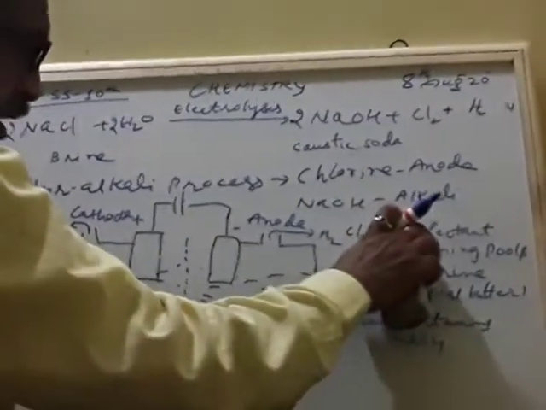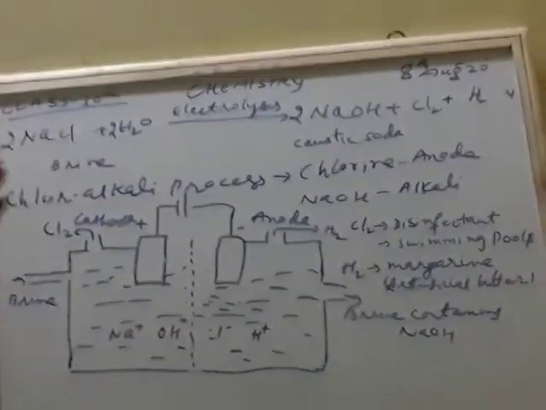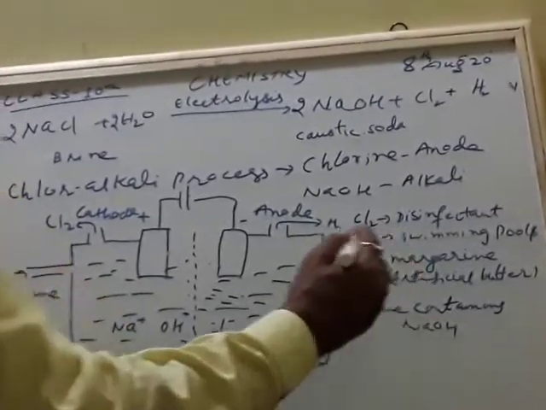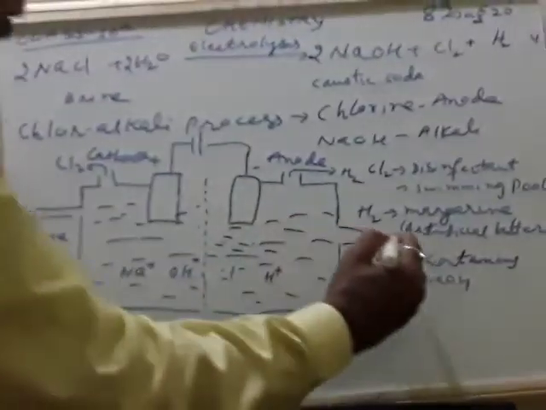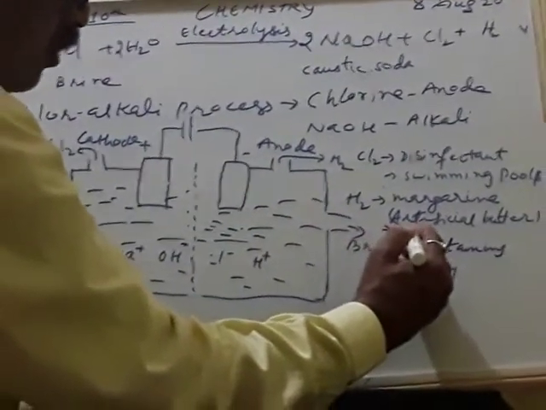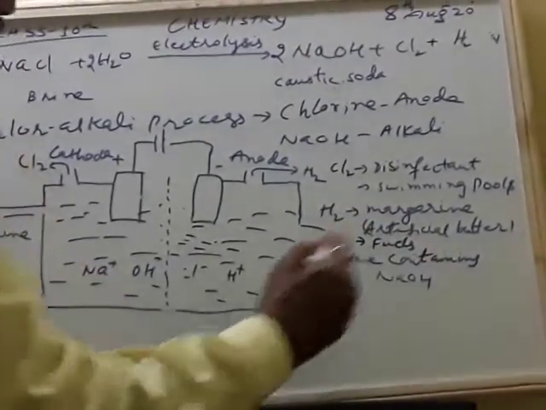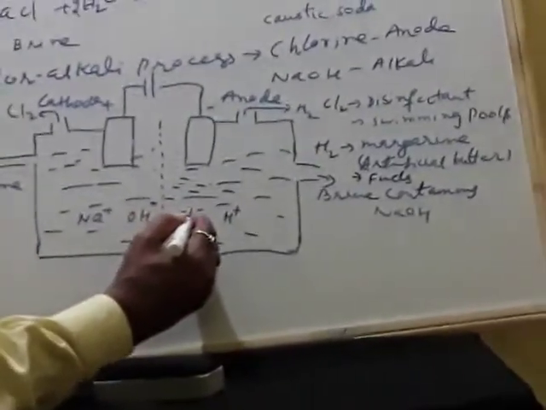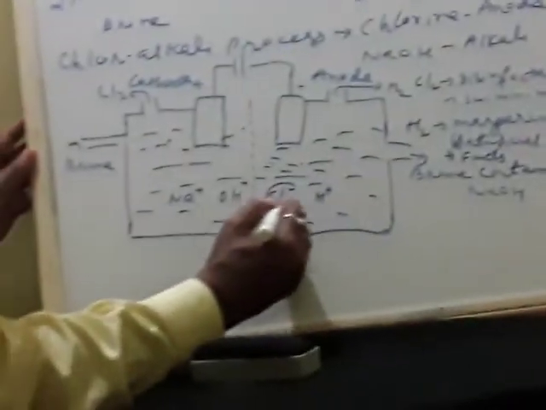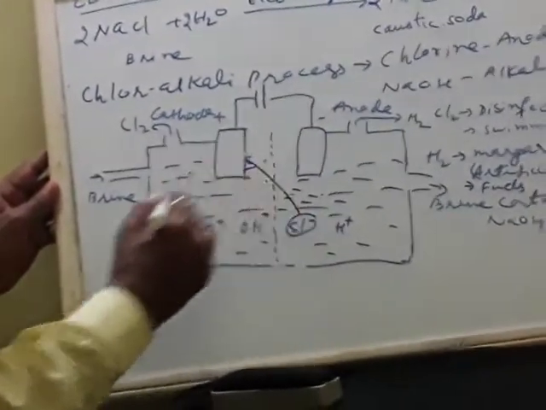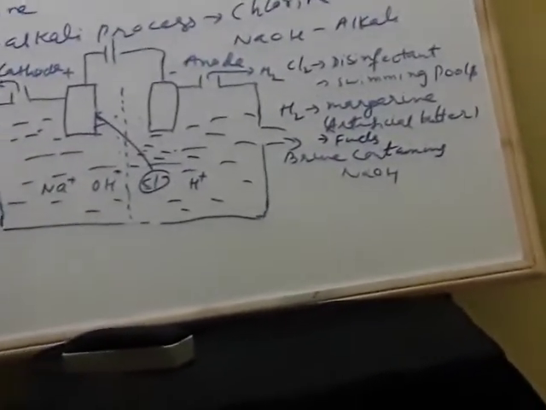And even hydrogen, when it is released, we use to make margarine, and this is also used as fuel. Nowadays hydrogen is also used as fuel, and this brine containing sodium hydroxide, because see, here chlorine will go and settle on the cathode. It moves towards the cathode and it will become a molecule and it releases out.